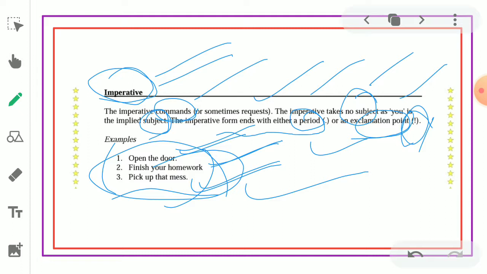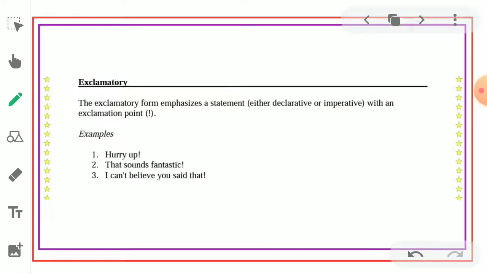So request, how can you use the request form? If I say, please use this pen, please get in, please write, please help me. So these are used in requests. Next one is exclamatory.